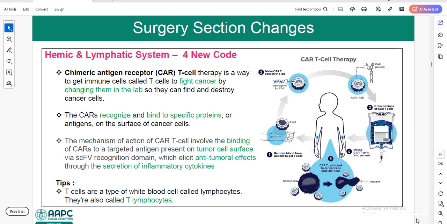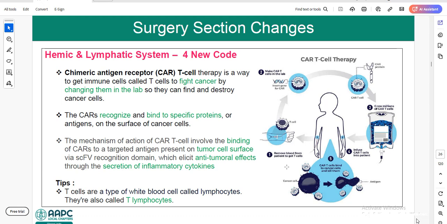So in order to fight against the cancer cells, we need immune cells like T cells which are produced in the lab. These CARs will recognize and bind to specific proteins or antigens on the surface of cancer cells. The mechanism of action of CAR cells involves the binding of CARs to the targeted antigen present on the tumor cell surface via the scFv recognition domain, which elicits anti-tumoral effects through the secretion of inflammatory cytokines. Basically these T cells have the capability to attack the cancer cells.